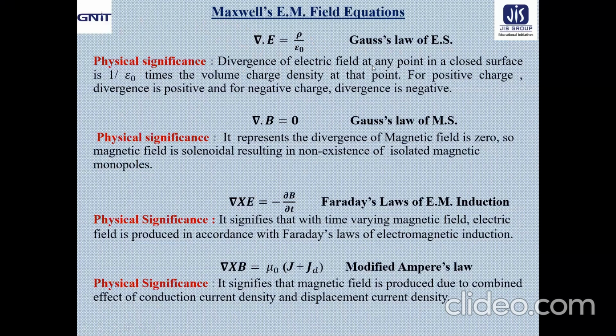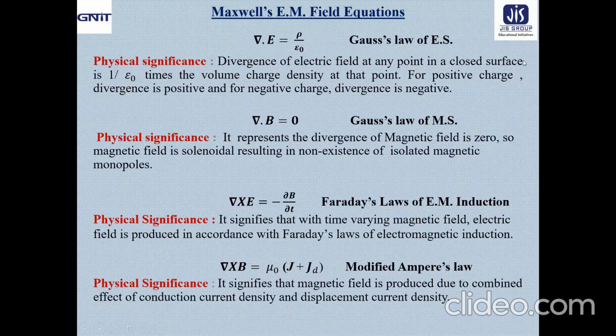Divergence of electric field at any point in a closed surface enclosing a volume V is 1 by epsilon naught times the volume charge density at that point. I'm repeating, the divergence of electric field at any point in a closed surface is 1 by epsilon naught times the volume charge density at that point.